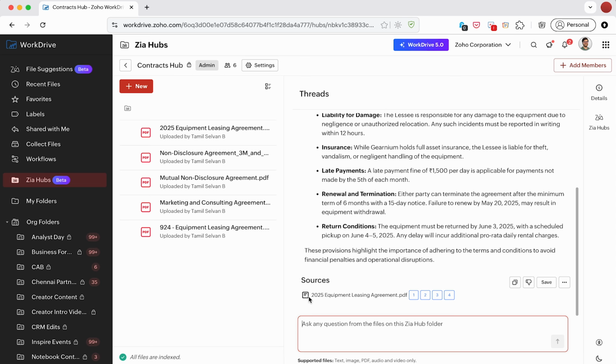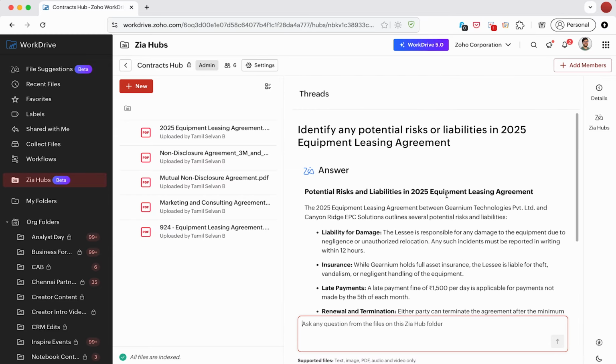And most importantly, we have the sources listed below where we are using the contract that we asked to be searched, 2025 equipment leasing agreement, and there are different sources for where this information is being pulled from. So that shows how we can quickly try to get an idea of what are the potential issues with signing